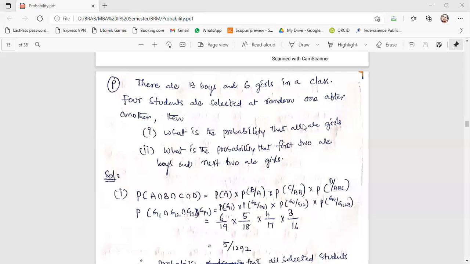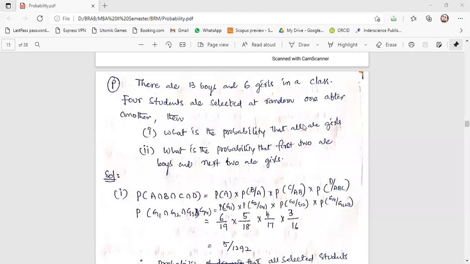Sir, there are 13 boys and 6 girls. We have to find the probability that when we select 4 students at random, one after another, all are girls. And what is the probability that the first 2 are boys and the next 2 are girls? So what did you understand?